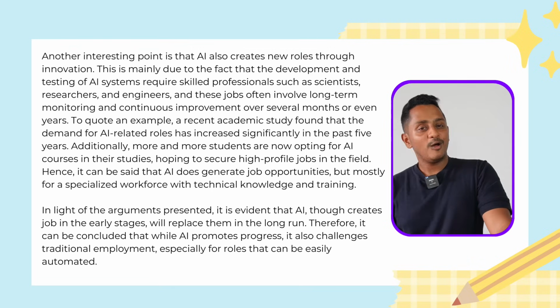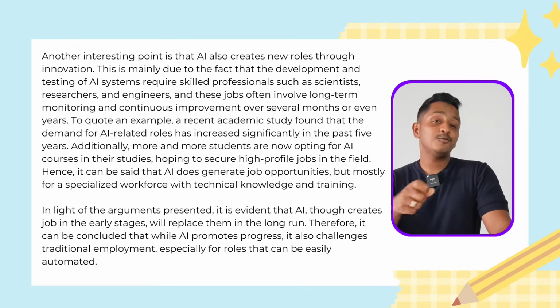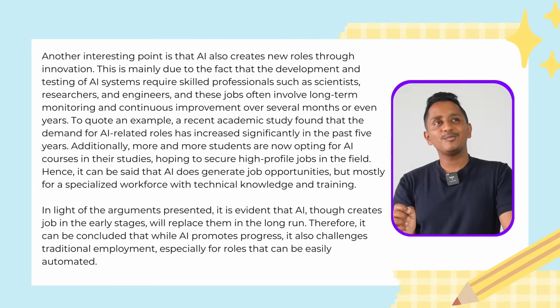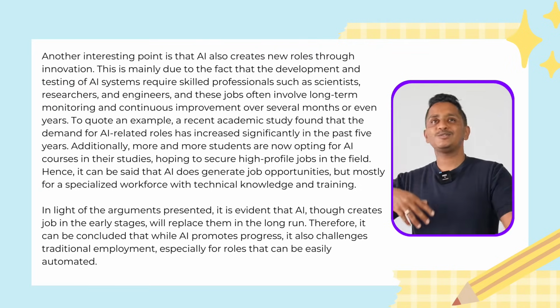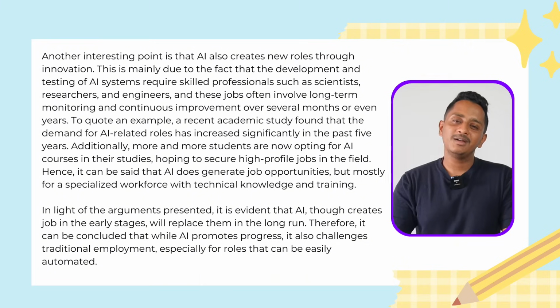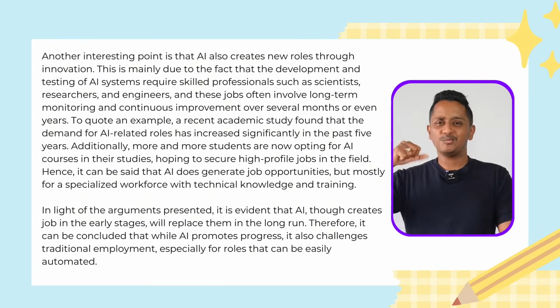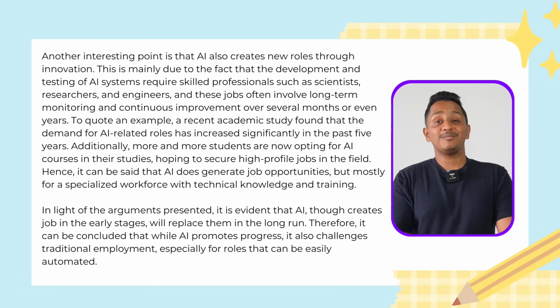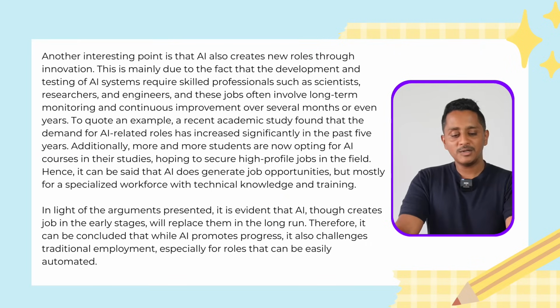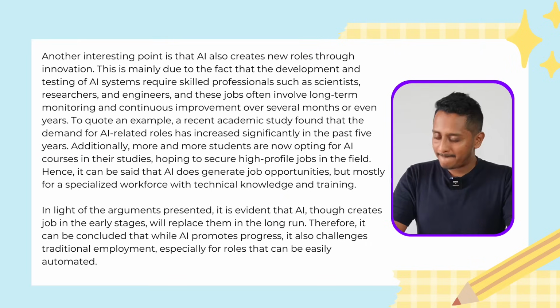We'll replace them in the long run. Therefore, it can be concluded that while AI promotes progress and promises a lot of jobs in the beginning, it may not go on for a long time. Full stop. Eventually, AI will replace all the human jobs because it is more powerful, very reliable and quicker. It also challenges traditional employment, especially for roles that can be easily automated.